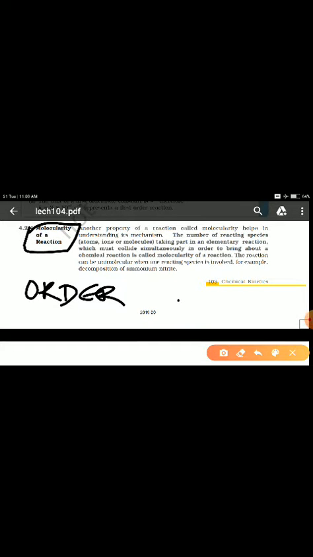It's nothing but the number of reacting species which take part in the elementary reaction so that a chemical reaction takes place.